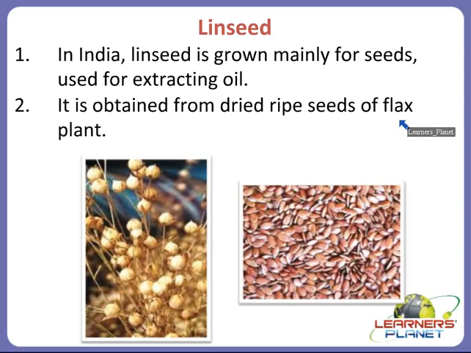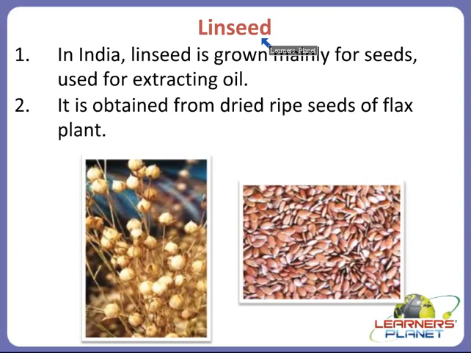Alright, children, you will be amazed to know that India stands third in position for the production of linseed. So India is the third largest producer in the world, and it is mainly cultivated as a rabi crop because it grows between the months of November to April.